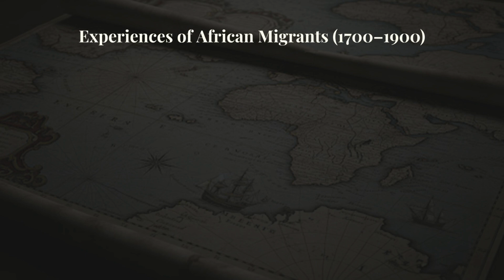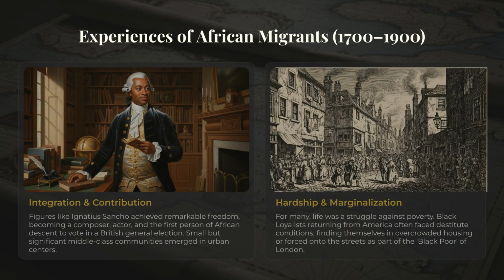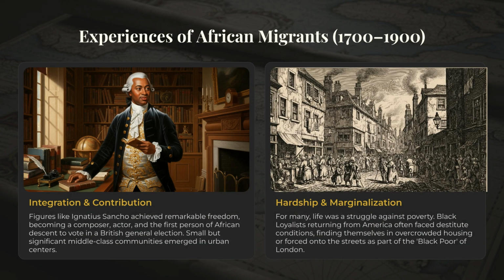British territories. Individuals like Ignatius Sancho, who had once been enslaved, were freed and came to Britain and became a writer and composer, and became the first person of African descent to vote in a general election. As with many migrants in this period, living conditions were poor for African migrants, often living in overcrowded conditions. Some also found themselves on the street, but there was general racism too.